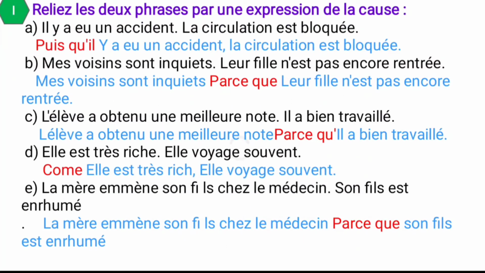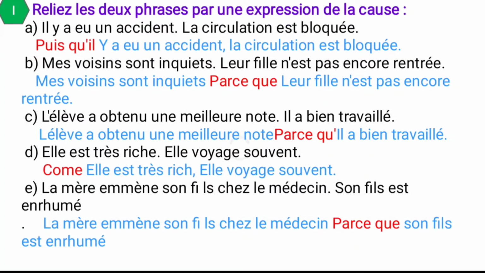First one, relier la phrase par une expression de la cause. So you have to write the sentence with the expression de la cause. See the first one, il y a un accident, la circulation est bloquée. What is the meaning of this one?